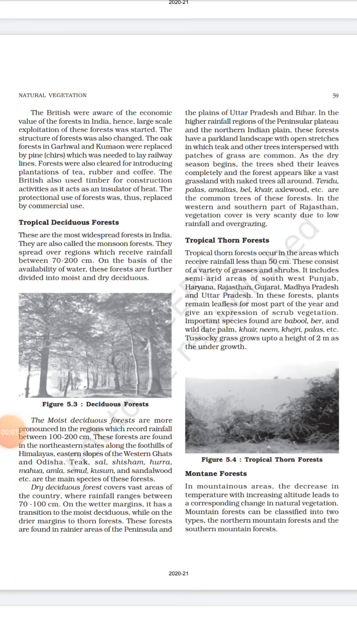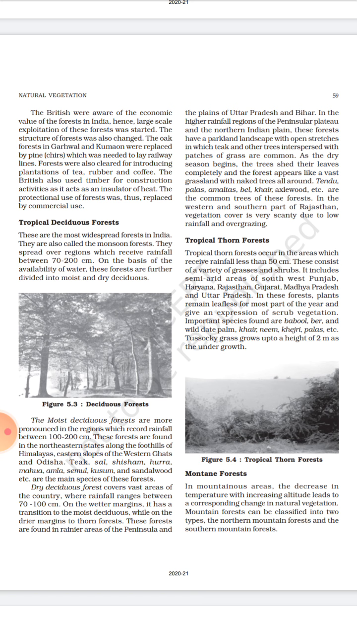Hello everyone. In the previous video we studied the different types of forest, that is evergreen forest, tropical deciduous forest, and part of it moist and dry deciduous forest, then tropical thorn forest. In this video we'll study the montane forest and some other types of vegetation present in our country. So let's begin. First is montane forest.